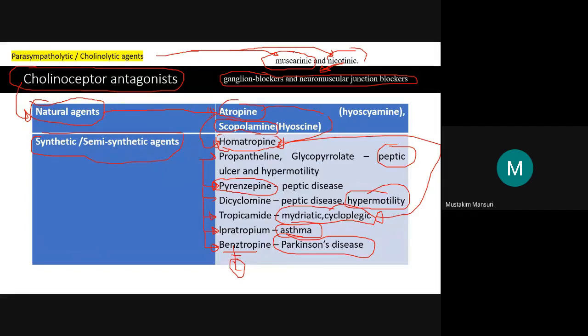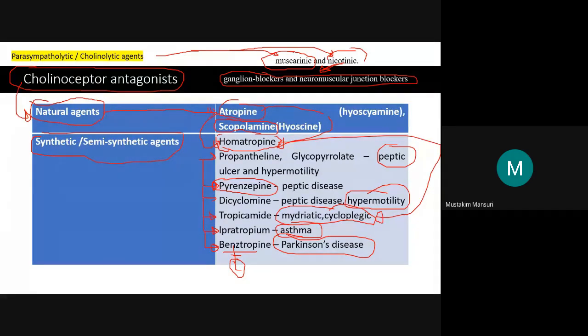In general, what do we say about cholinomimetics? They are excitatory in nature, except on the heart and blood vessels. So what will be the effect of these cholinolytics?